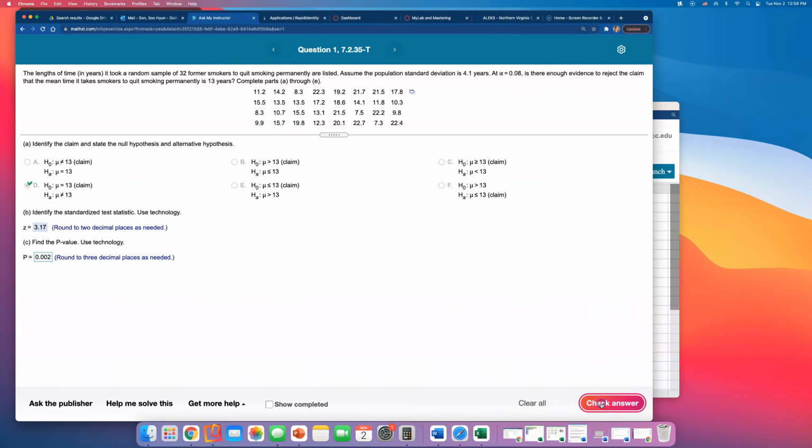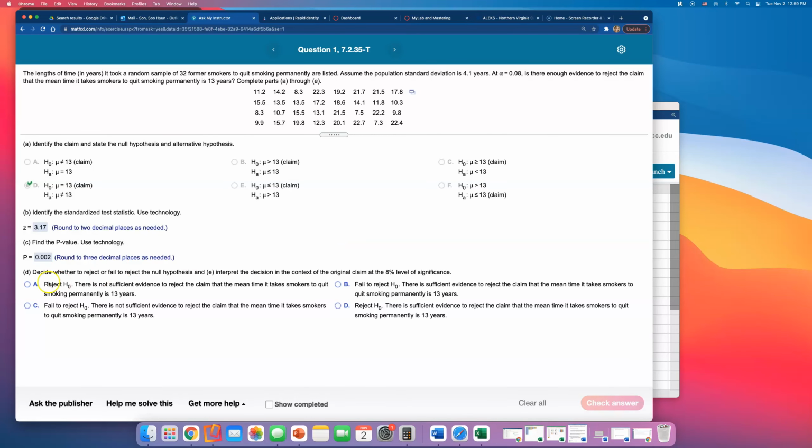This is way smaller than 0.08. So I'm going to reject the H naught because we do have sufficient evidence. A small p-value means that we have strong evidence against the null. So we will reject the null. There is sufficient evidence to reject the claim that the mean time it takes smokers to quit smoking permanently is 13 years. So we're going to reject that null hypothesis. So the answer for the last part will be D.